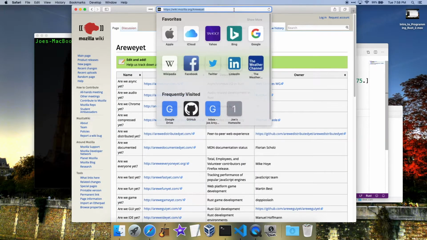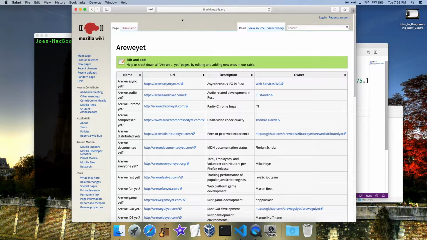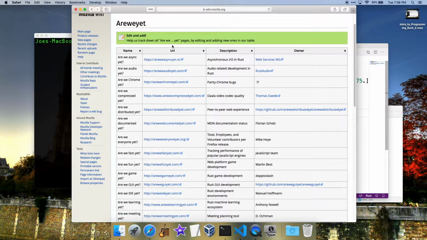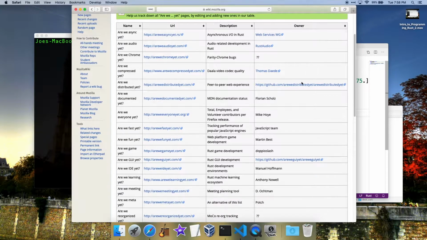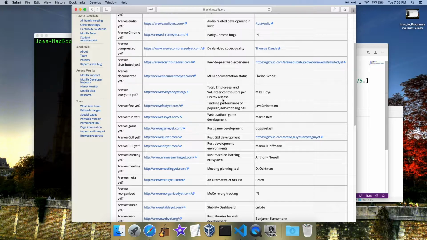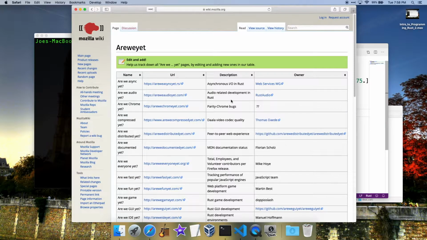Well, actually, before we jump in, I want to show you this. This is a pretty cool little site. It's called Are We Yet? You can just Google that. It's by Mozilla, the people who make Firefox web browser. And they have a bunch of status pages on all kinds of different programs and abilities that different web things can do. And there's a few for Rust here.